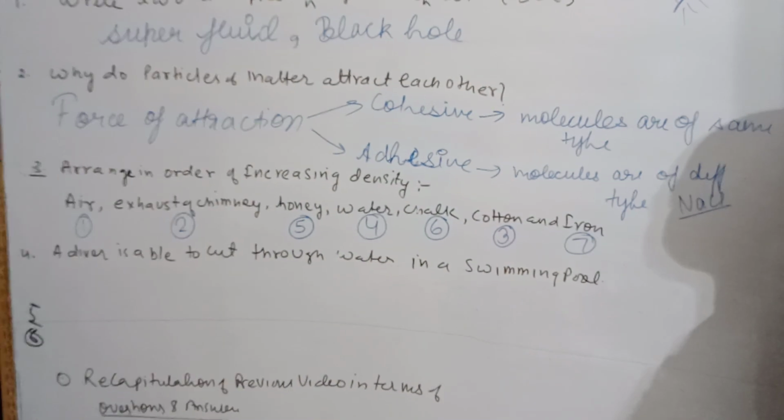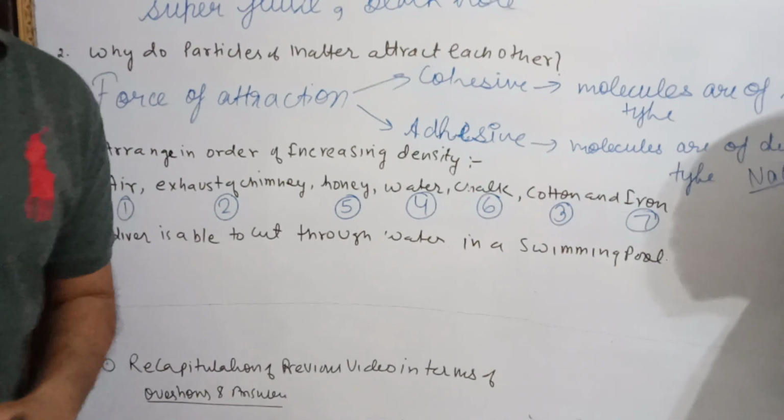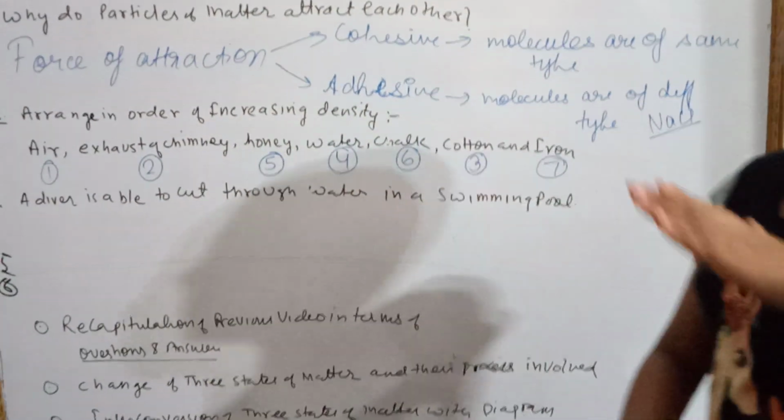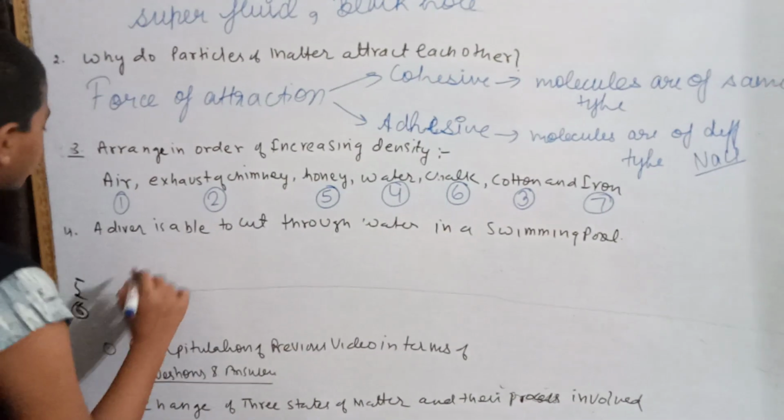Next question. A diver is able to cut through water in a swimming pool. How? Okay, this is a big question. First of all, it is because of intermolecular space.